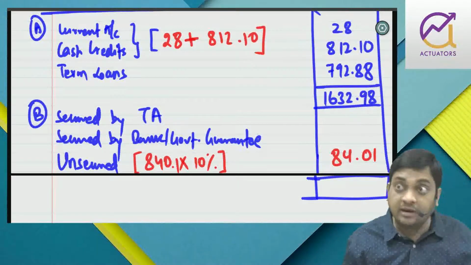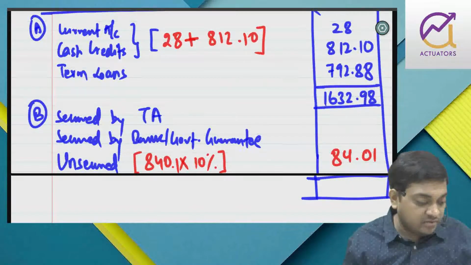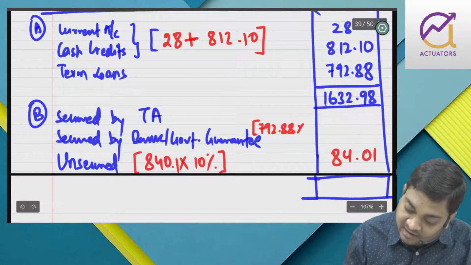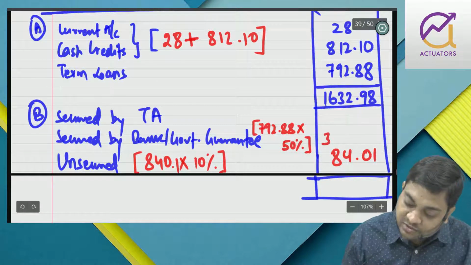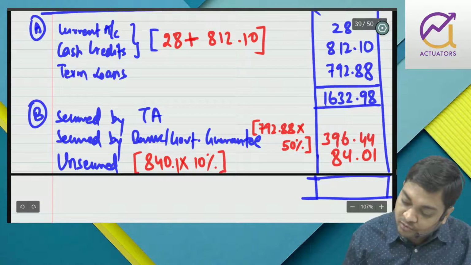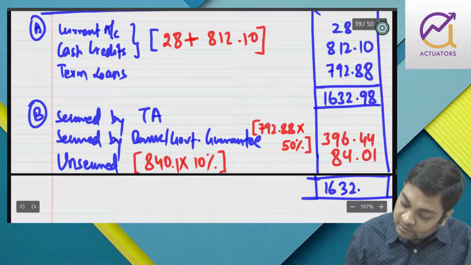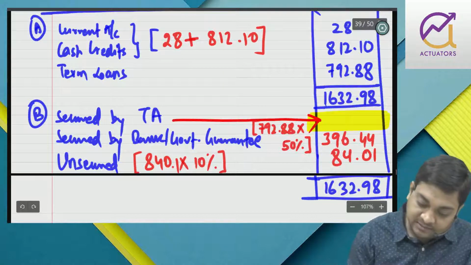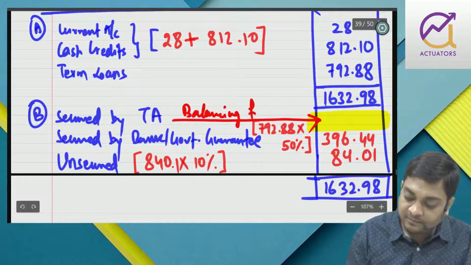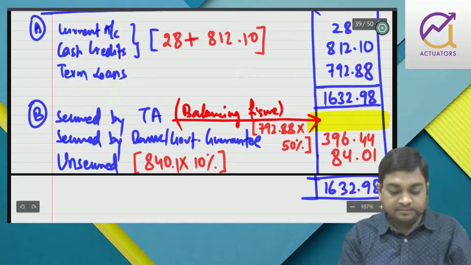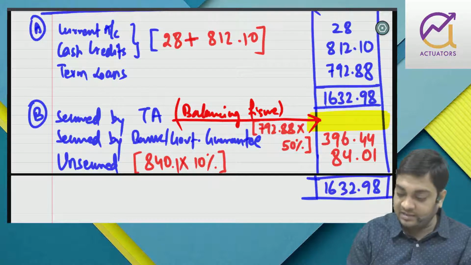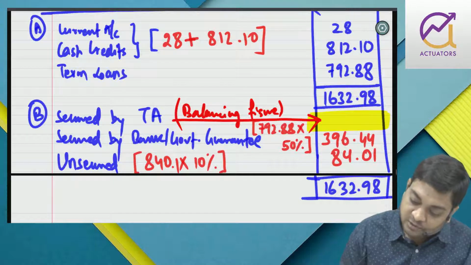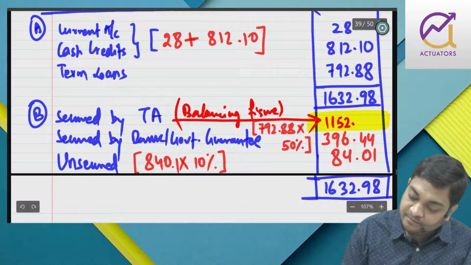So 792.88 into 50%, that is 396.44. So the difference is basically secured by tangible asset, the balancing figure: 1632.98 minus 84.01 minus 396.44. So that comes to 1152.53.